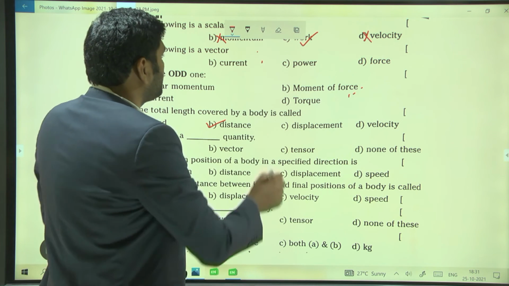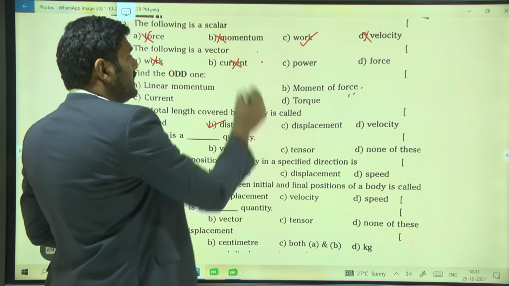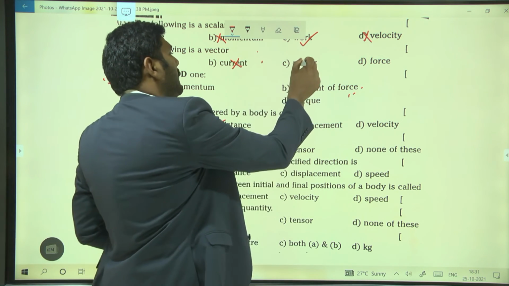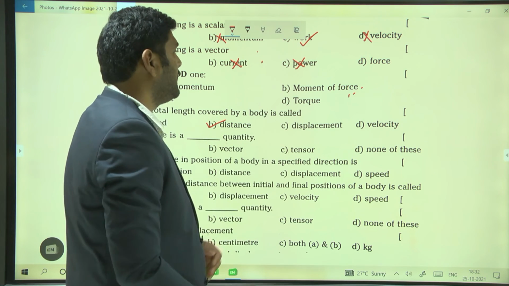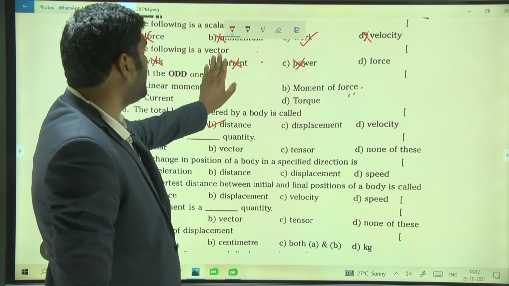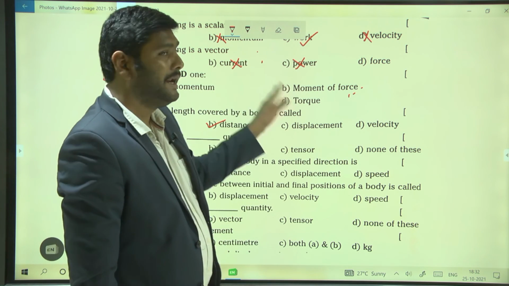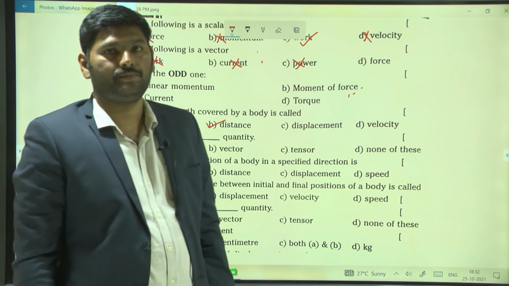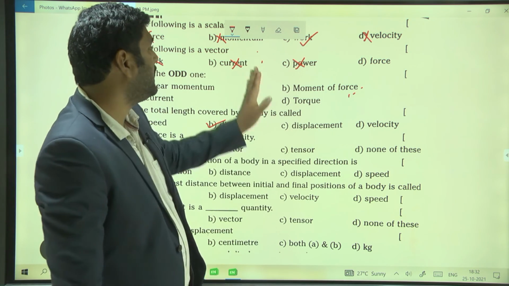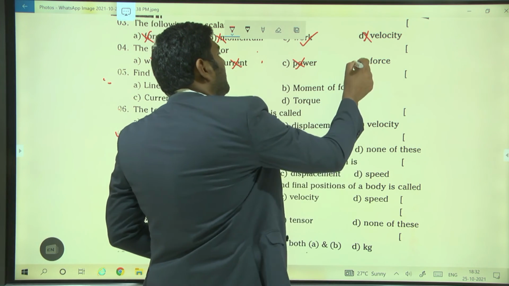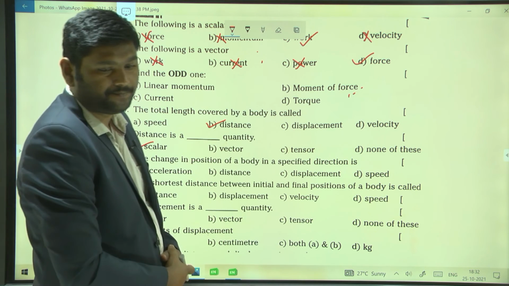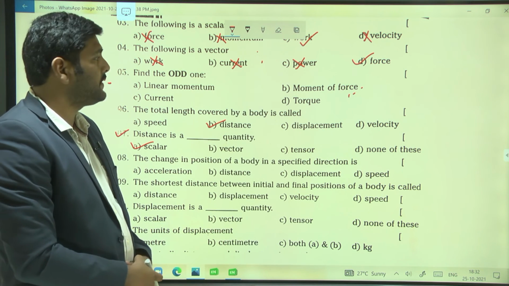Even current is also scalar, so it's not our answer. Even power is also not our answer, because work, current and power all have only magnitude. Since these three are not our answer, only force is our answer.